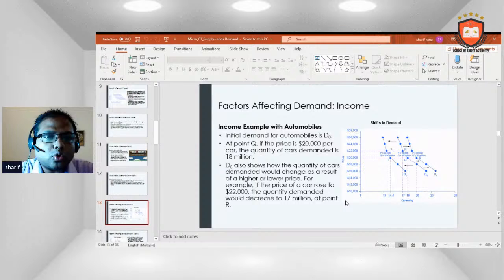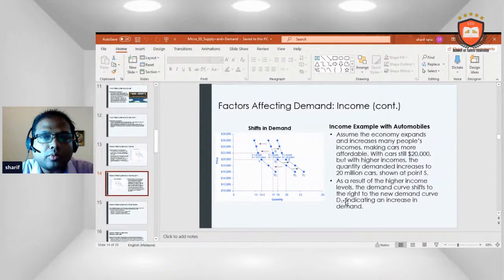Income example with automobiles. Initial demand for automobiles is at point Q: if the price is $20,000 per car, the quantity of car demand is 18 million. The graph also shows how the quantity of car demand would change as a result of a higher or lower price. For example, if the price of a car rose to $22,000, the quantity demanded would decrease to 17 million at point R.